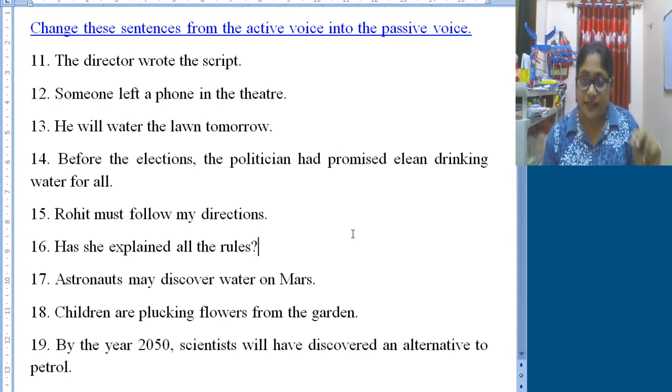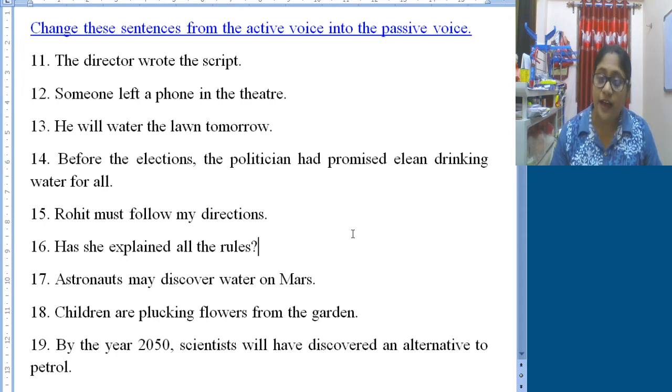Though in active voice we find has, as the subject or doer in that sentence is in singular number. But here we find object in plural number. So the plural number means the object in active voice will definitely turn subject in passive voice. So it will be have all the rules been followed by her.